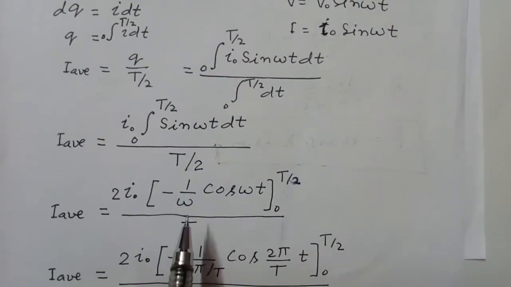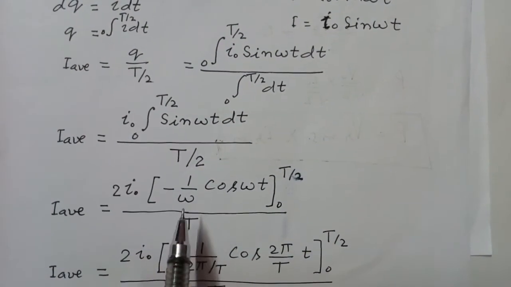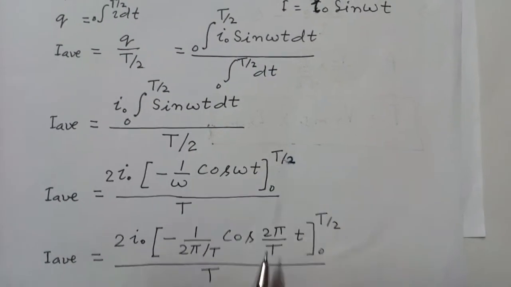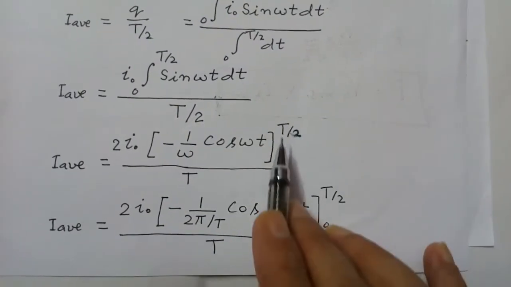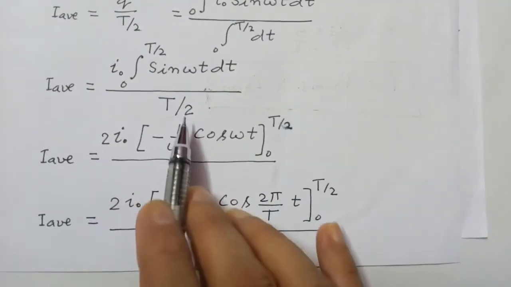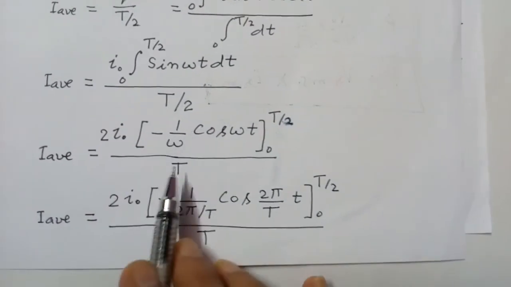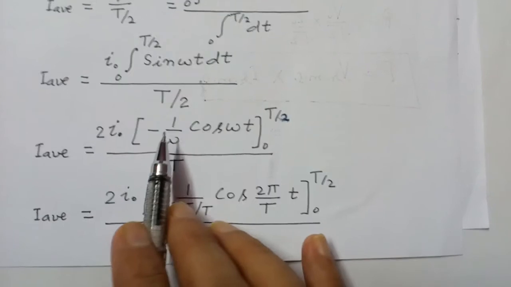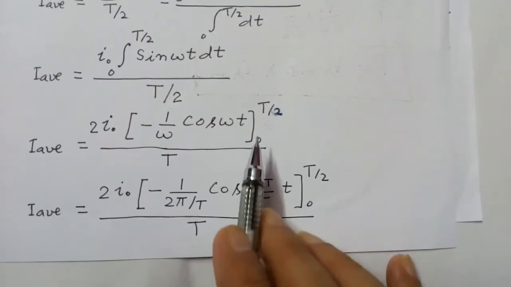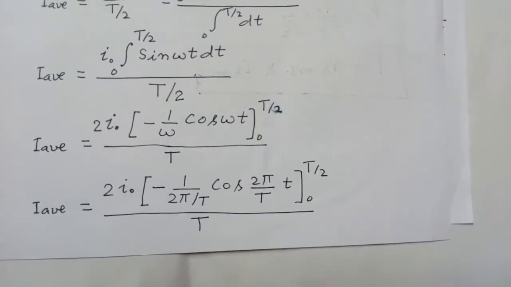So integration of sin omega t is minus 1 upon omega cos omega t. Limits are from 0 to T by 2. This 2 comes here, so this is 2I naught upon T inside the bracket, minus 1 upon omega cos omega t, 0 to T by 2.